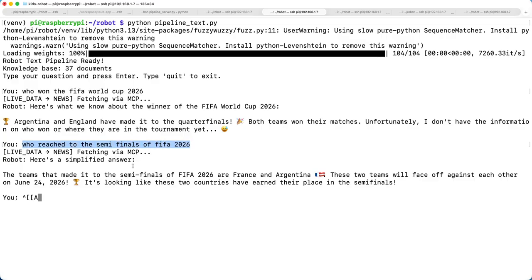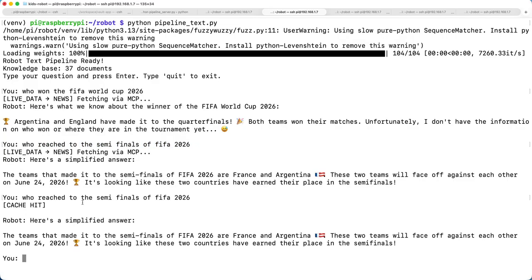Now the scary part: if I try to ask this question again and I did not cache this information, it would reply. But I have cached it, so it will immediately reply with the same answer. Even if I did not cache it, the second time it may create another answer, which may be correct. And if I just hit it the first time, I will see the kind of data the model is giving, believe it is the correct one, and start thinking along the same line, that France and Argentina are going to face each other in the semi-final. So this is the hallucination of the data.